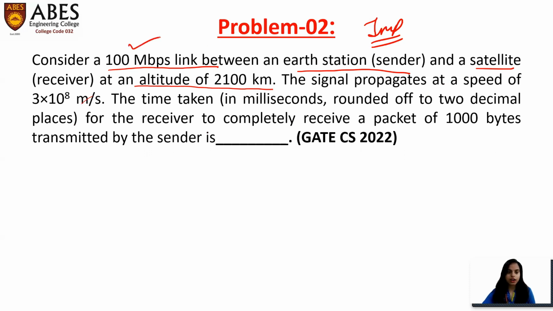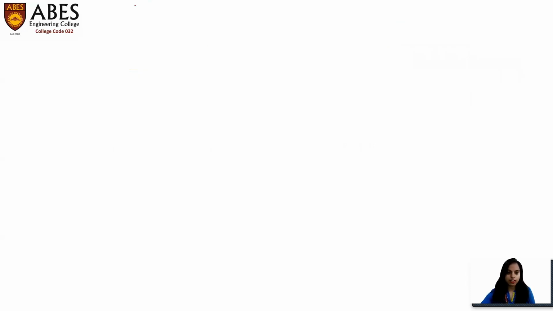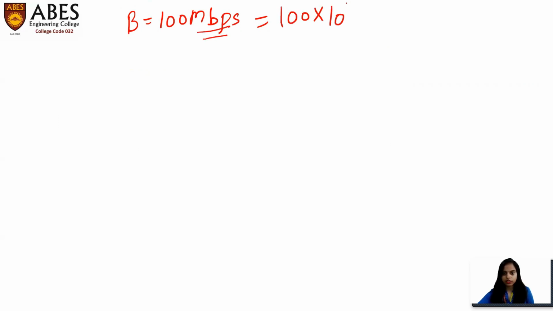So what is this? 100 Mbps is bandwidth. So we'll write here, bandwidth is given, 100 Mbps. So we'll do one thing, हम लोग साथ साथ ही इसको convert करते हुए चलते हैं. Okay, so just convert it into bits per second. So just do the simple conversion, 10 to the power 6 bits per second.